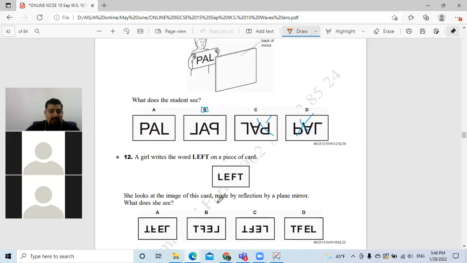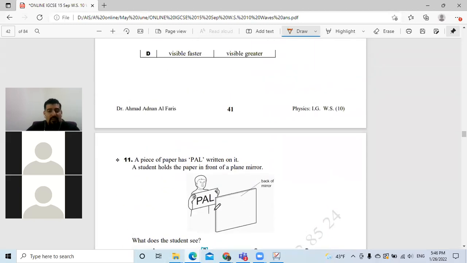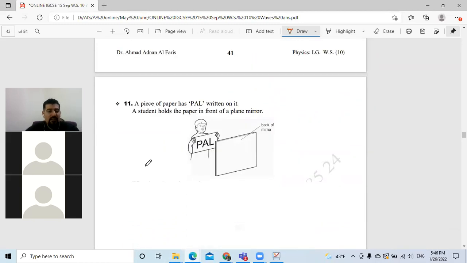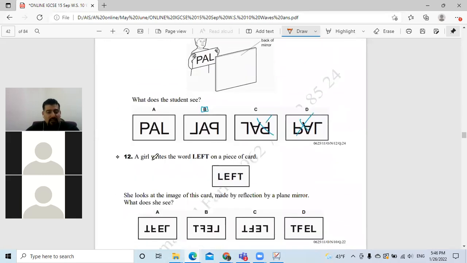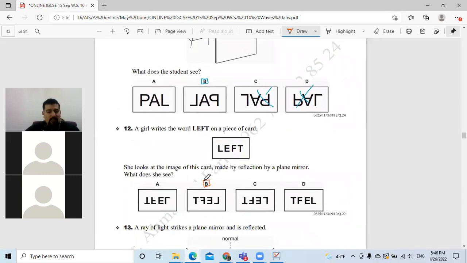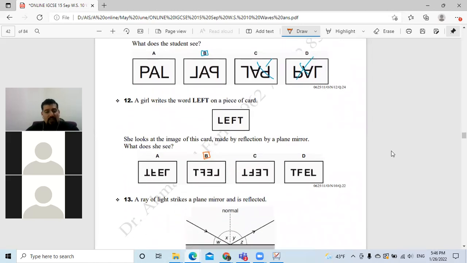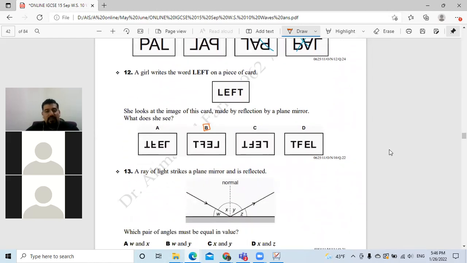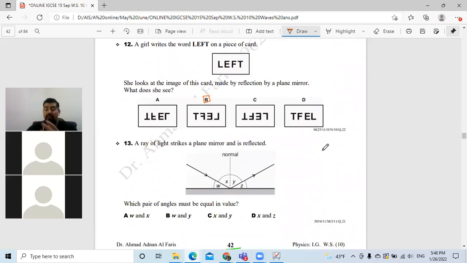Okay, the answer is what? Number 10, I think the answer is A. Number 11, it's B. And number 12 also, the answer is what? Is B. Yes, shukran ya Ali. Okay. So far they are easy questions. Okay, there is no tricks in these type of questions.